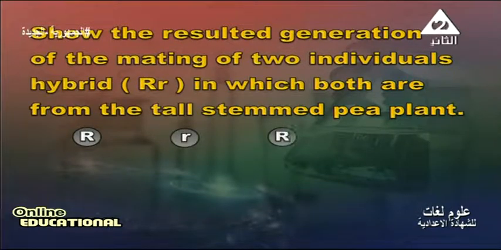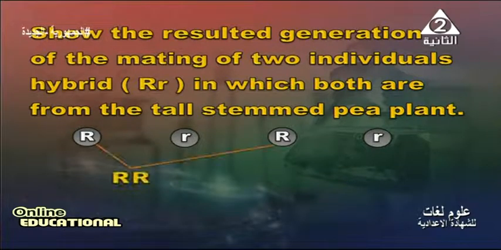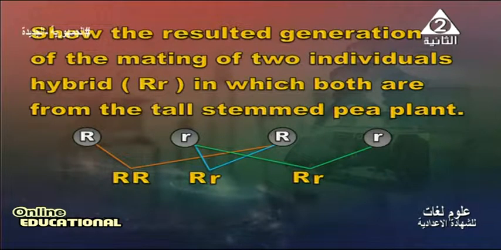We will form gametes as we see: R capital R small, R capital R small, mate to give us R capital R capital, R capital R small, R capital R small, and R small R small.